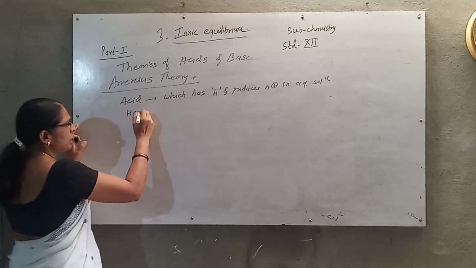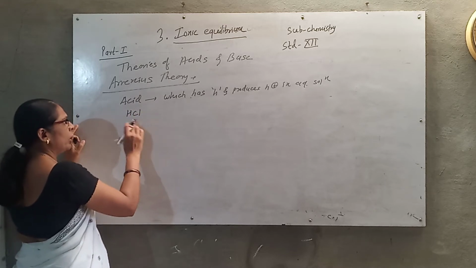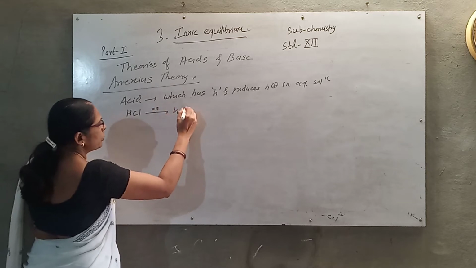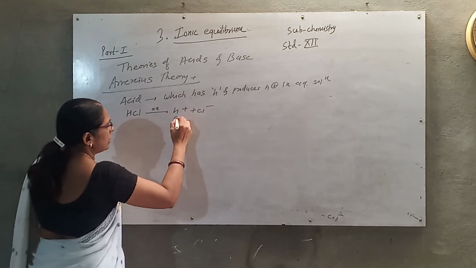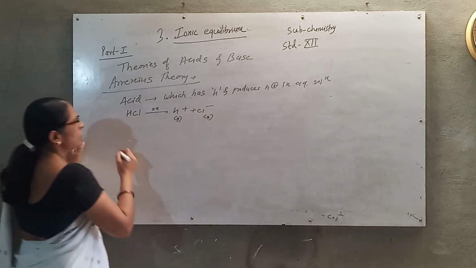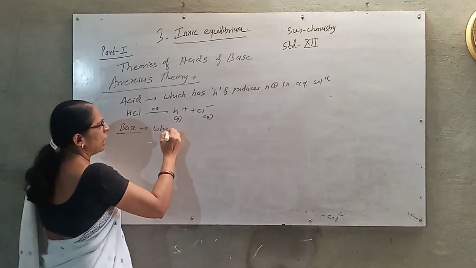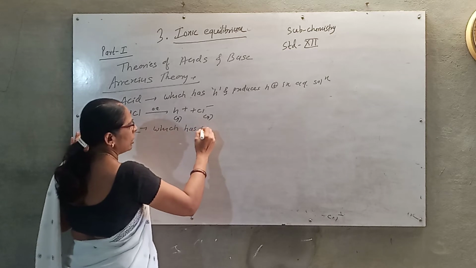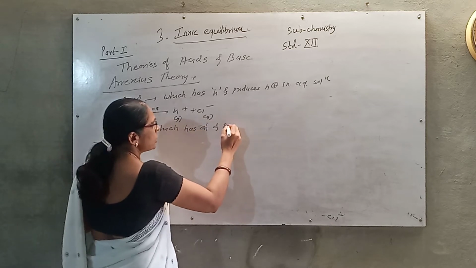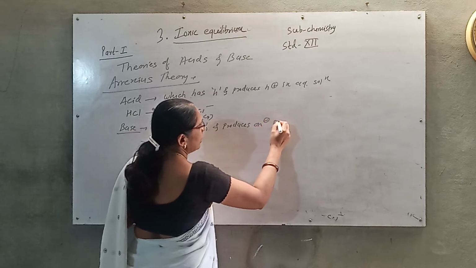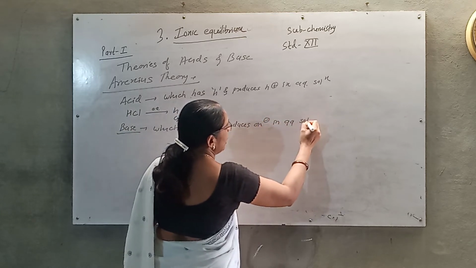For example, HCl has H plus ion, and when it is dissolved in water it gives H plus and Cl minus ions, so it is an acid. Again, a base is a substance which has OH and produces OH minus ion in aqueous solution.